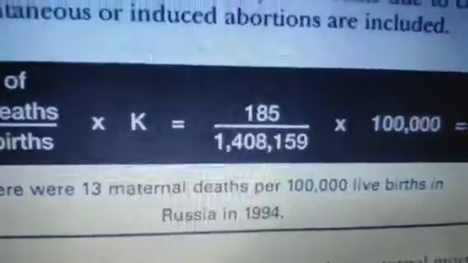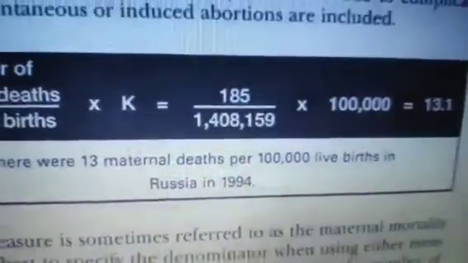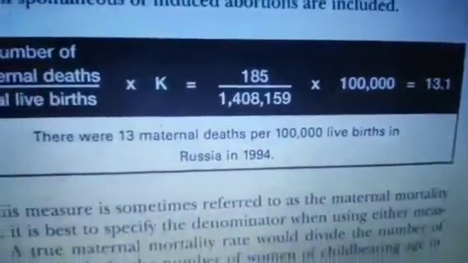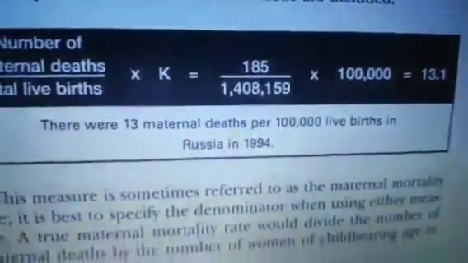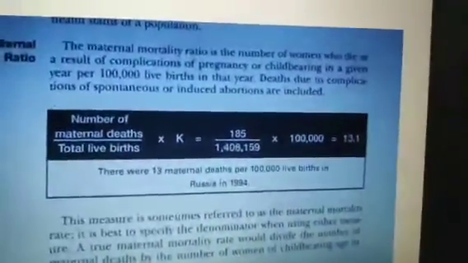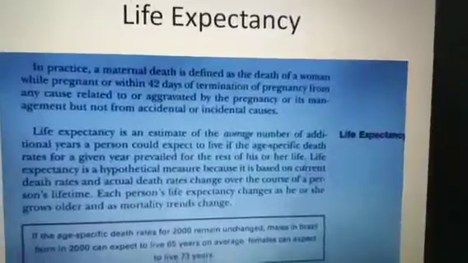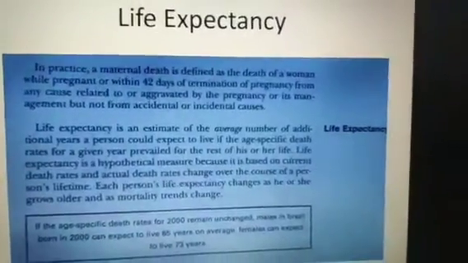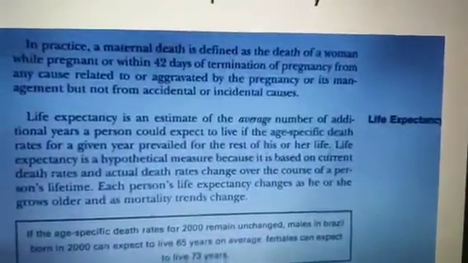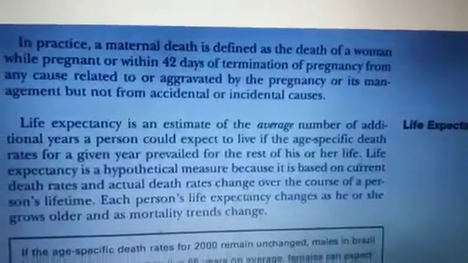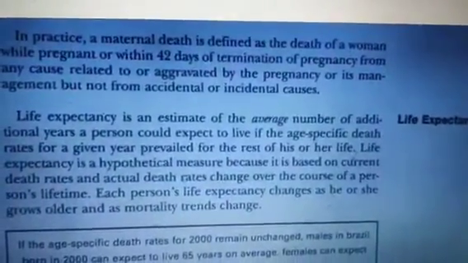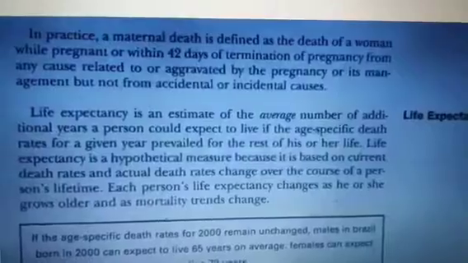I have given one example, 185 divided by this much, into 1 lakh, is 13.1. So out of 1 lakh, 13.1 is the maternal mortality rate. So this is how we can express it. In practice, a maternal death is defined as the death of a woman while pregnant or within 42 days.